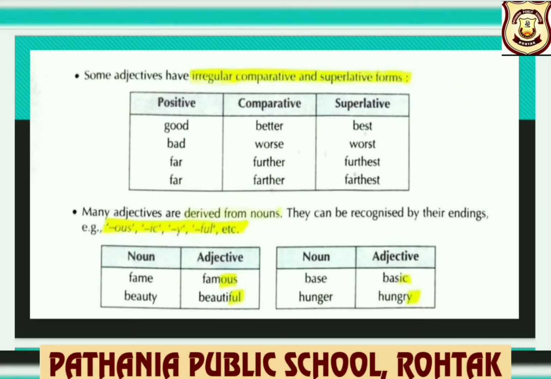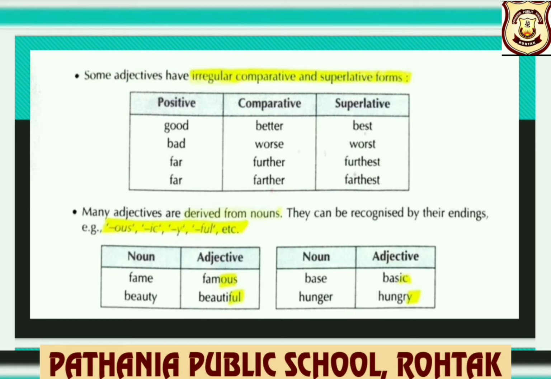Some adjectives have irregular comparative and superlative forms. That is, children, they are not formed using the positive degree of it. For example, positive degree good, comparative better, superlative best. Next is bad, worse, worst.